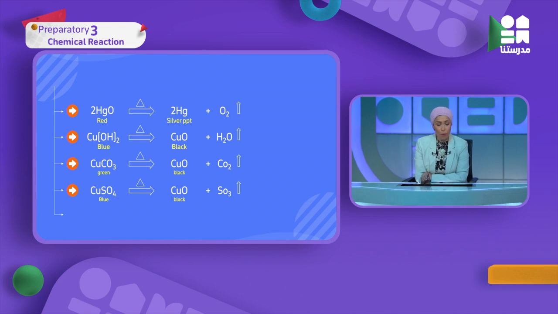Okay, now we have to know that we studied chemistry and all the branches of science to use them as life applications in our daily life. This type of thermal decomposition, we use it in a very important thing in our life, which is the airbags.